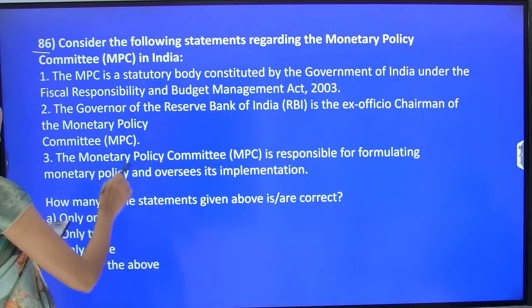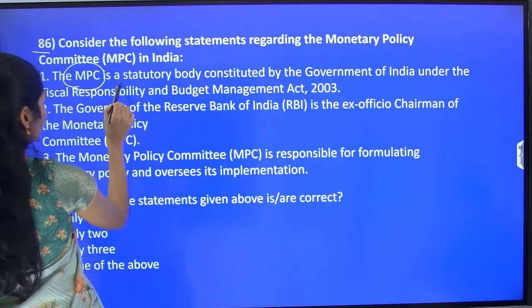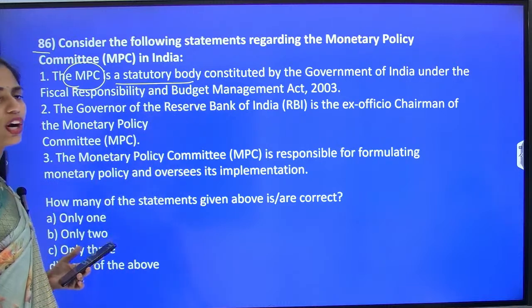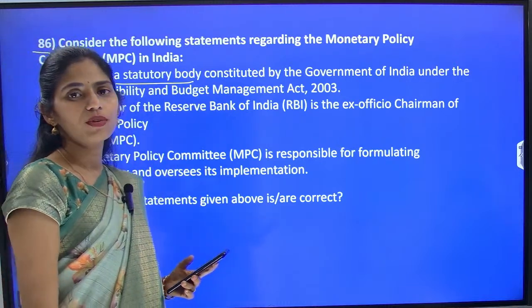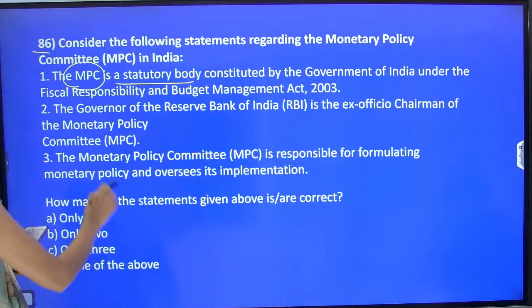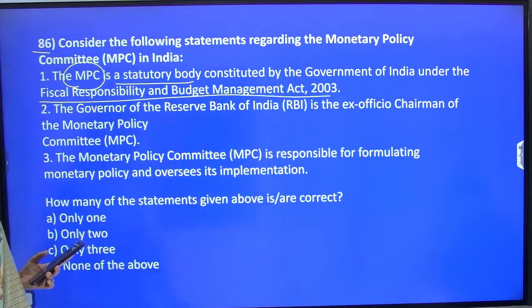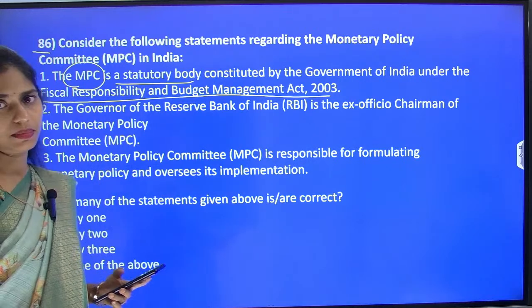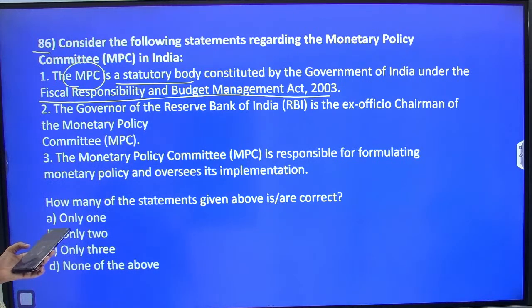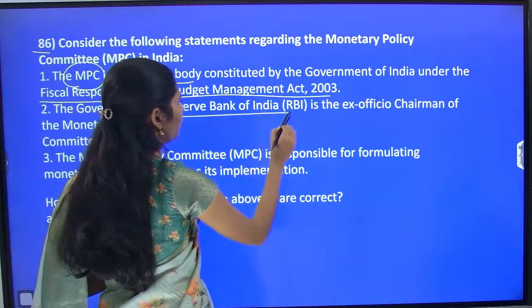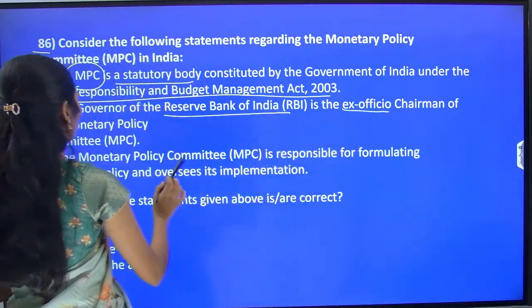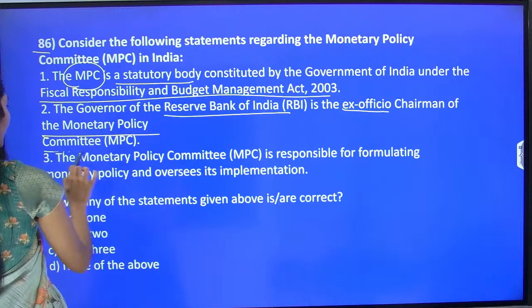So the first statement is, the Monetary Policy Committee is a statutory body constituted by the Government of India under the Fiscal Responsibility and Budget Management Act of 2003. And the next one is, the Governor of the Reserve Bank of India is the ex officio chairman of the Monetary Policy Committee.